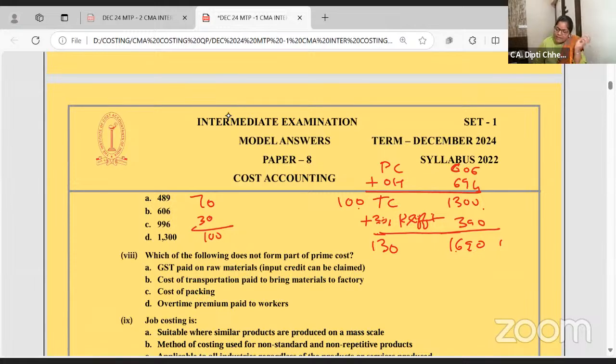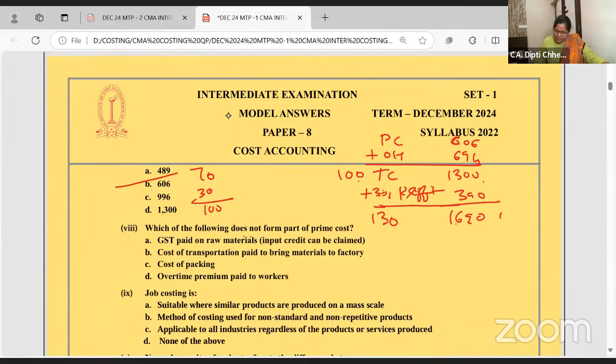Prime cost is 606. Is it there as an answer? Yes, option B. Okay. Please don't do such working in the question paper just because someone said Dipti ma'am taught this. No. Use your rough work in your answer sheet.